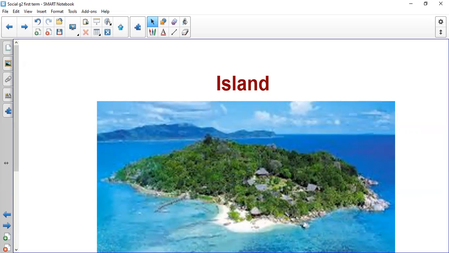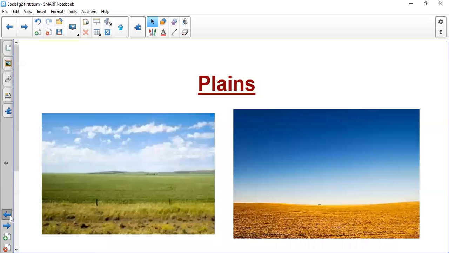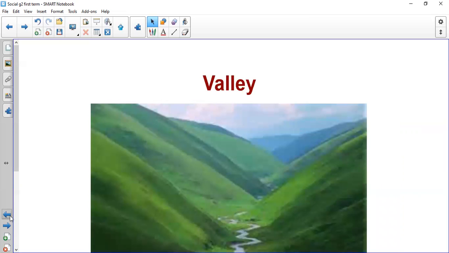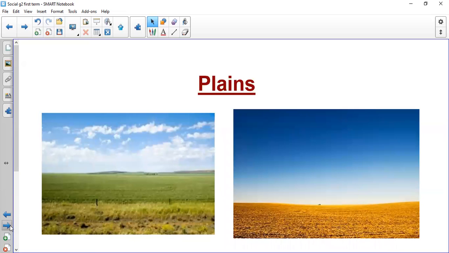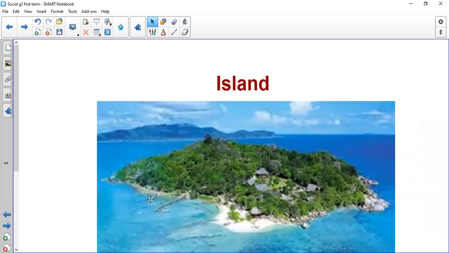Island is land with water around it. One more time. Valley, lowland, between mountains or hills. Plains, flatland. Island is land with water around it.